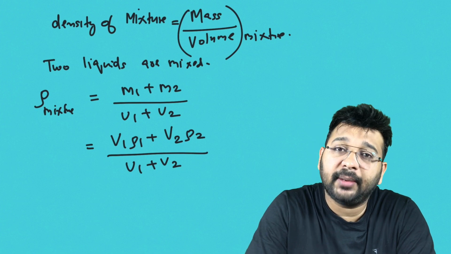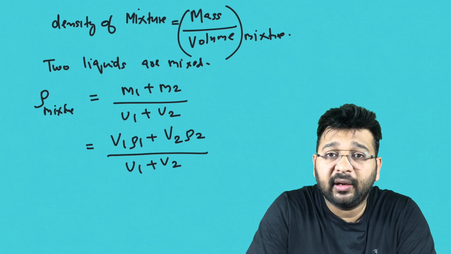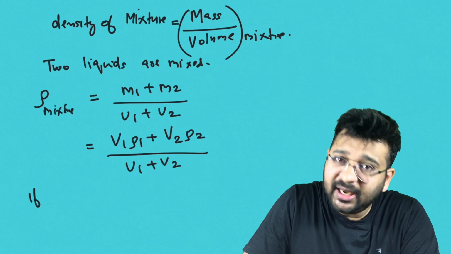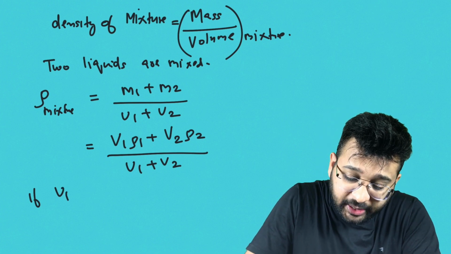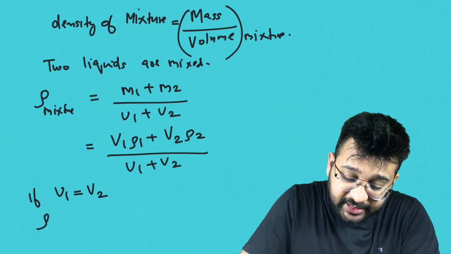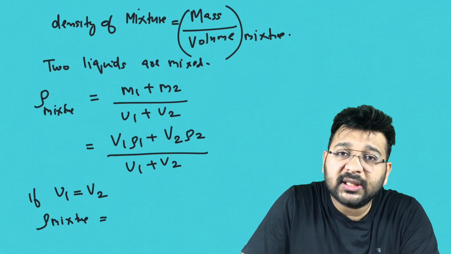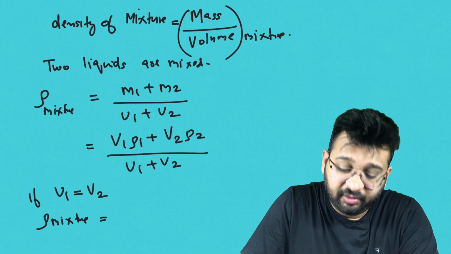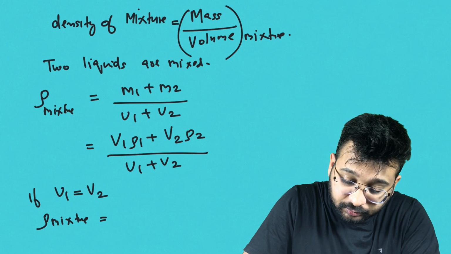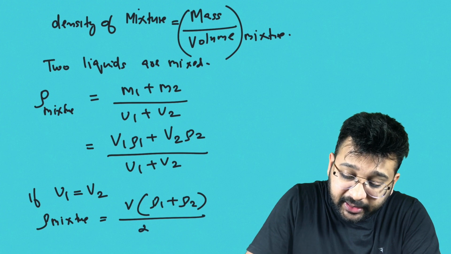So density of the mixture can also be written as v1 rho 1 plus v2 rho 2 divided by v1 plus v2. Now, if the two liquids that we took have the same volume, let us assume v1 is equal to v2, the density of the mixture will have a different equation. Just look: v1 rho 1 plus v2 rho 2 divided by v1 plus v2 gives v into rho 1 plus rho 2 divided by 2v.